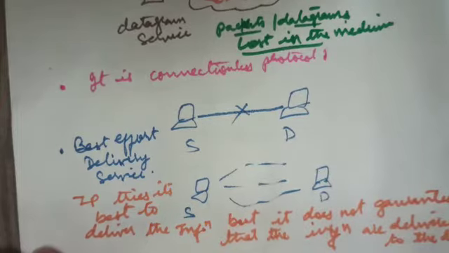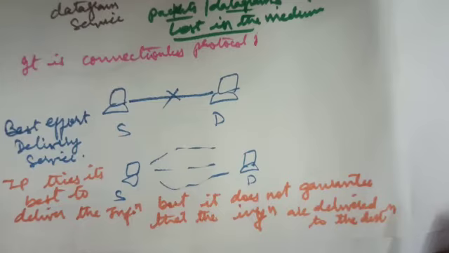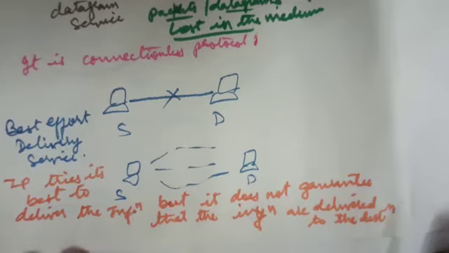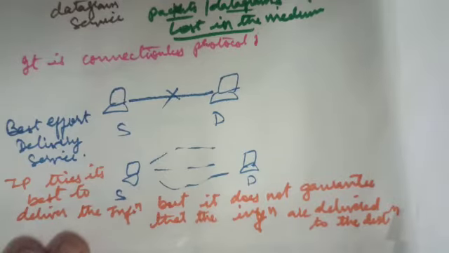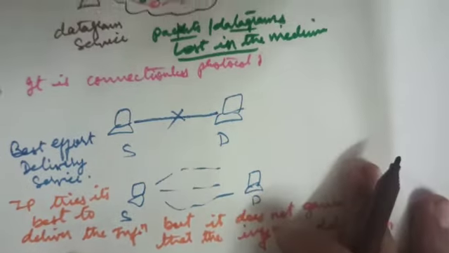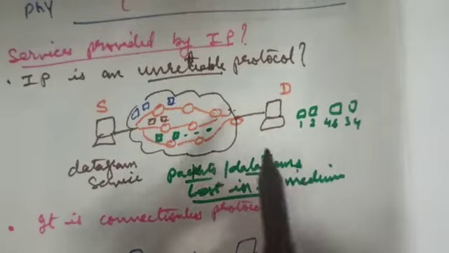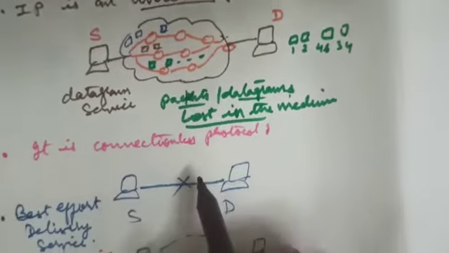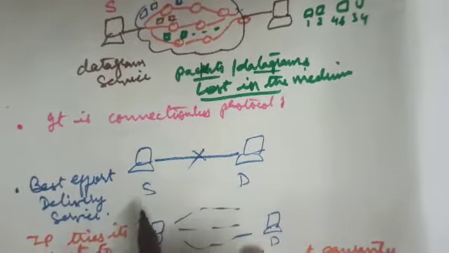So IP always tries its best to deliver the information, but it does not guarantee that the information is delivered to the destination. Thus it is clear that IP is an unreliable protocol, it is a connectionless protocol, and it provides best effort delivery service.